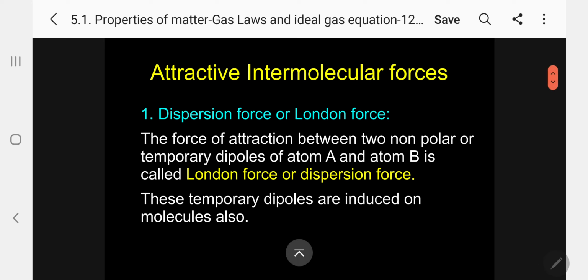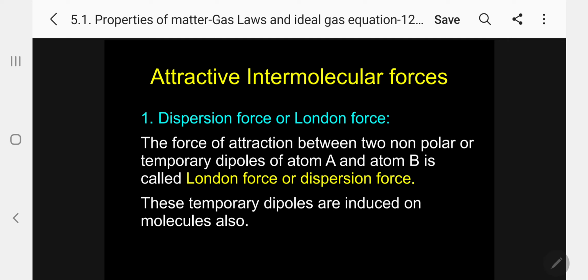The overall force acting on the gases, generally we call the van der Waals force. But this van der Waals force we can further classify into 3 types. I am going to see them one by one. Kindly follow.